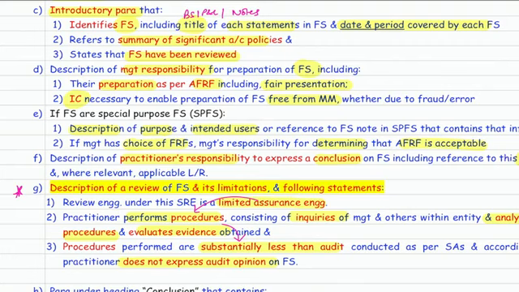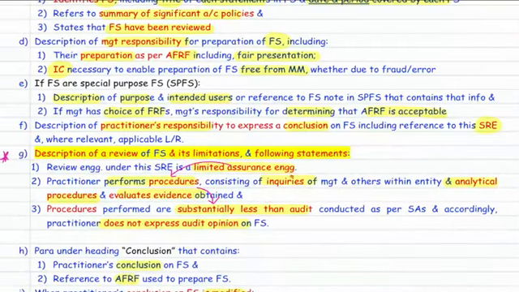Description of review and its limitations with the following statement. So first of all, say review is a limited assurance engagement which involves limited procedure. So limited procedures like inquiry, analytical procedure. And because these procedures are limited, they are substantially less than audit as per standards on auditing. So we don't give an audit opinion. So limited assurance, limited procedures, less than audit. So we don't give an audit opinion.